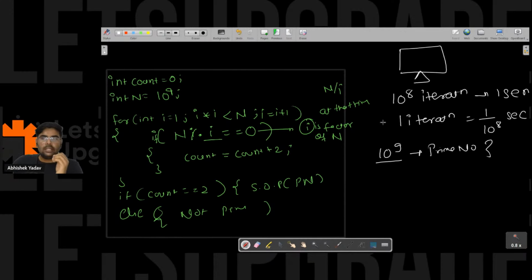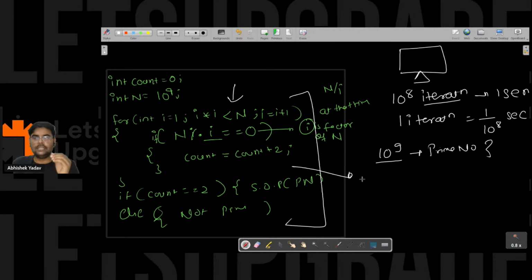Here I know the number of iterations depends on the for loop, and this time my for loop is doing how many iterations, guys? This for loop is doing how many iterations? It is doing square root of n iterations, right? Square root of n iterations. Yes or no? Please write in the chat. It is doing square root of n iterations here, right, everyone?